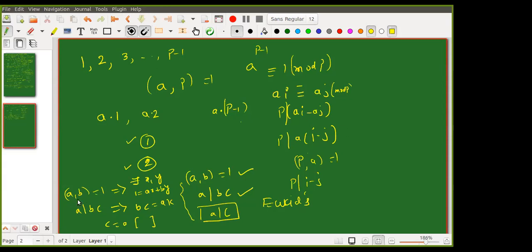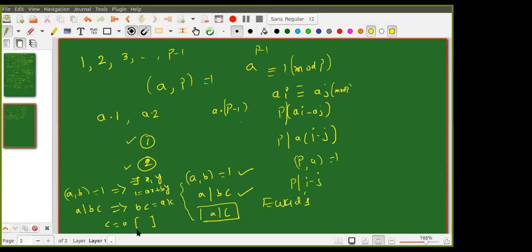a, b GCD 1. a divides bc. I want to show a divides c. So I wrote down a, b GCD 1. I applied Bezout's identity. a divides bc, then I applied the definition: bc equals a into k. There exists a k like that. My claim is to show c is equal to a into something. Till now, I just wrote what we need to prove.